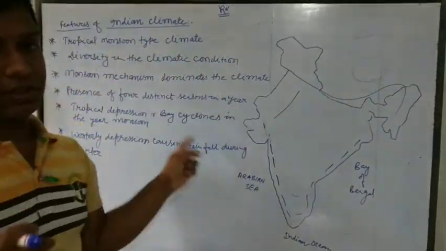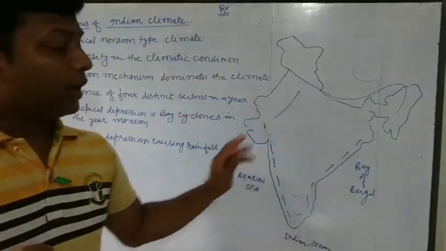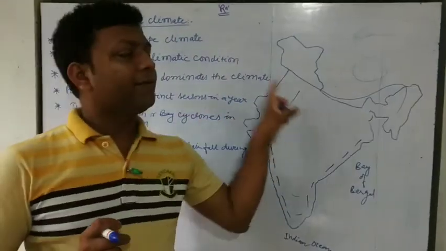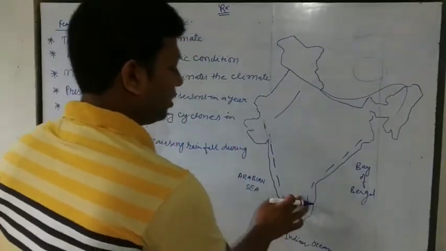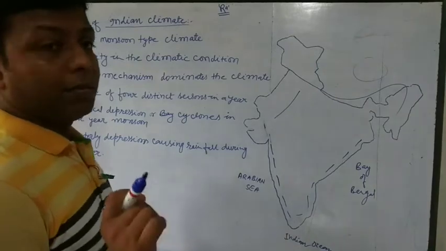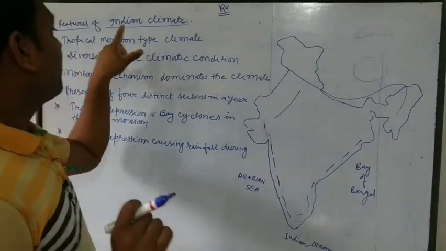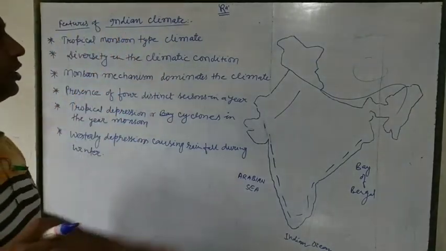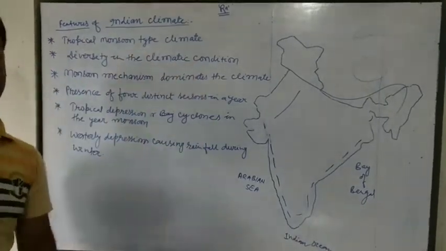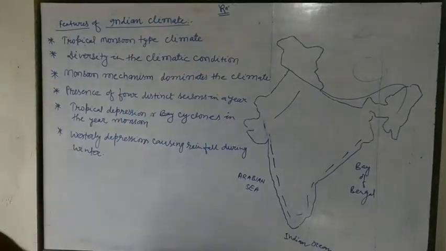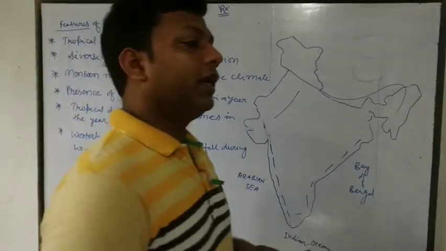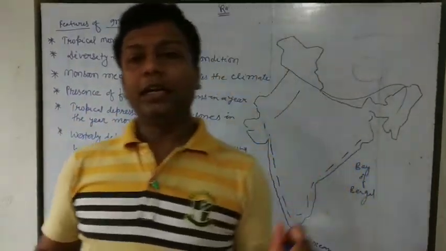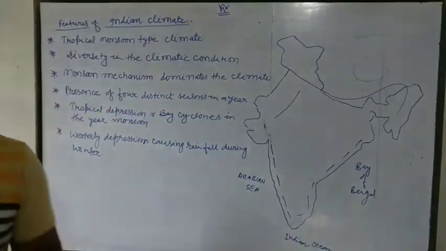These climatic features in India, that means the topography and physiography of India, are the reason we have these sorts of features. Now we are going to discuss the seasons of India. As you know, there are 4 seasons in India in 1 year.